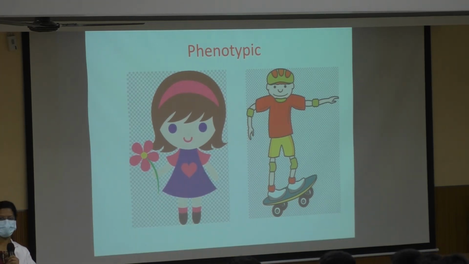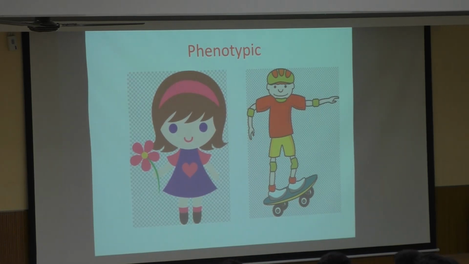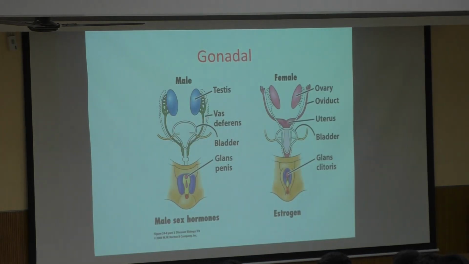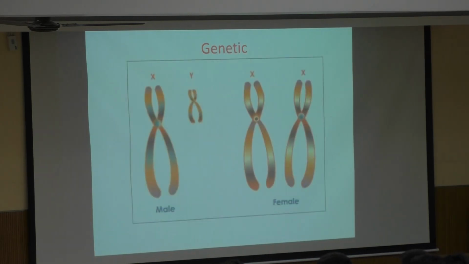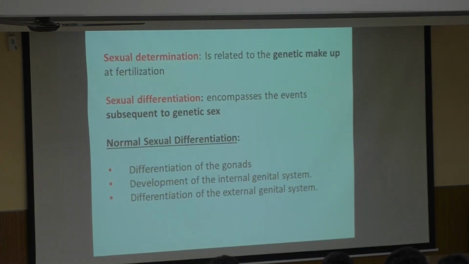First, what the person appears like, that is the phenotypic appearance. Next, it is at the level of the gonads, how the gonadal system has differentiated in an individual, and then at the level of the genes, that is, at the level of genetic sex. So the individual can be determined for sex at the genetic level, the gonadal level, and finally the phenotypic level.